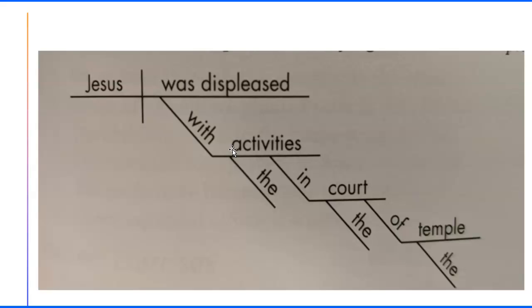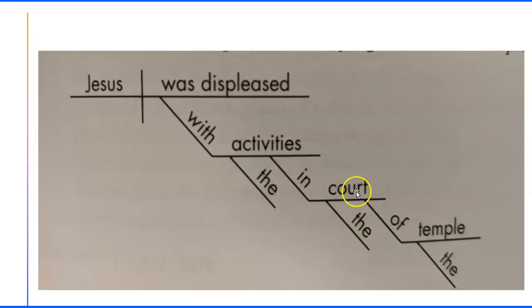So if I said something like "Jesus in his wonderful robe," it would drop off of him because it's describing him. So prepositional phrases can drop off of anywhere on the main line or a secondary phrase. So don't forget that.